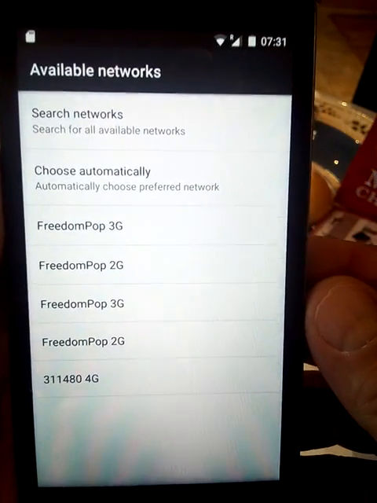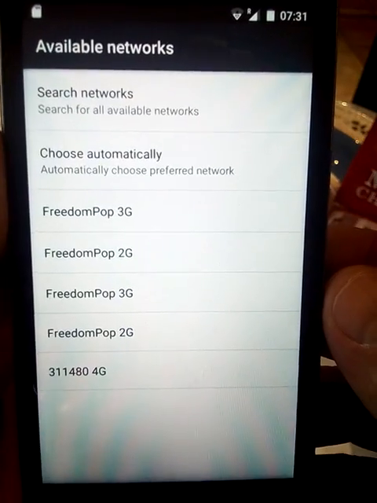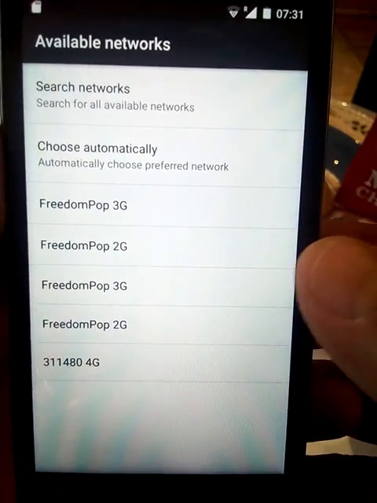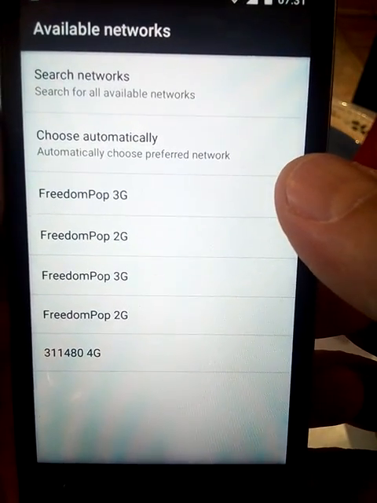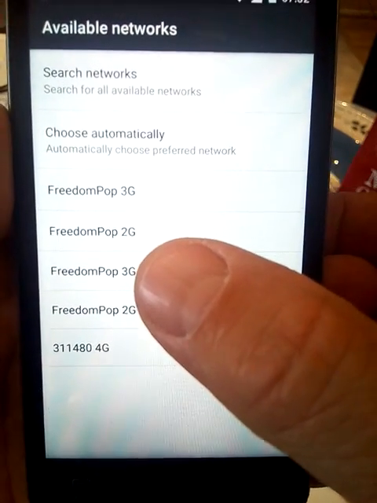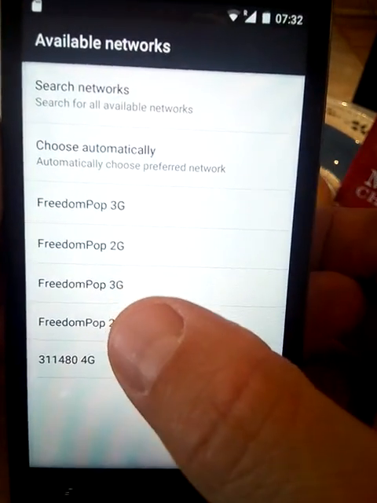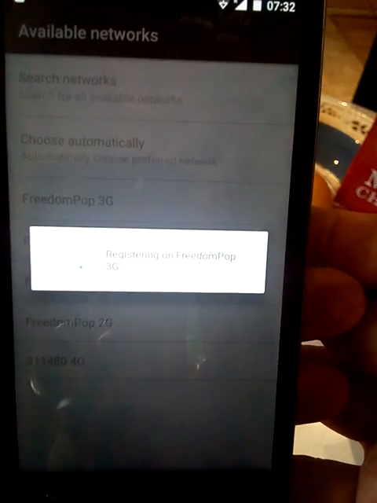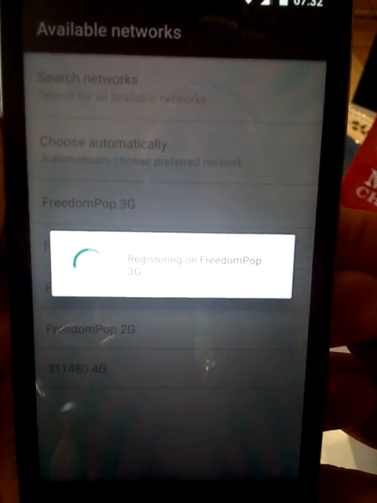Okay, we are back. This is what you see. This is what I see. I have tried this first Freedompop 3G, and I don't believe it works as well. Freedompop 3G, the second one down here, always works best for me. I choose that, registering on the network.